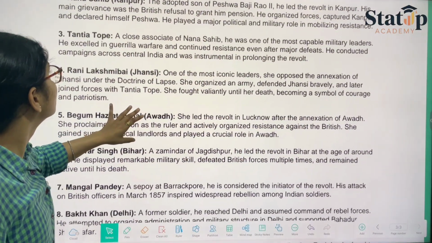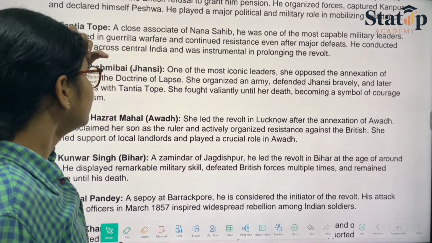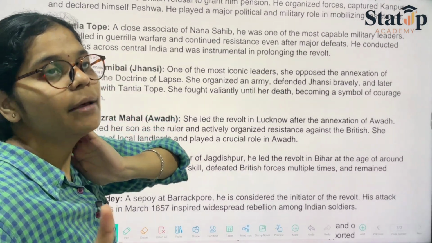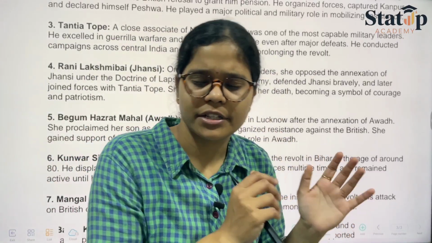Then we have Tantia Tope. He was again an associate of Nana Sahib, and he was actually involved in his army.